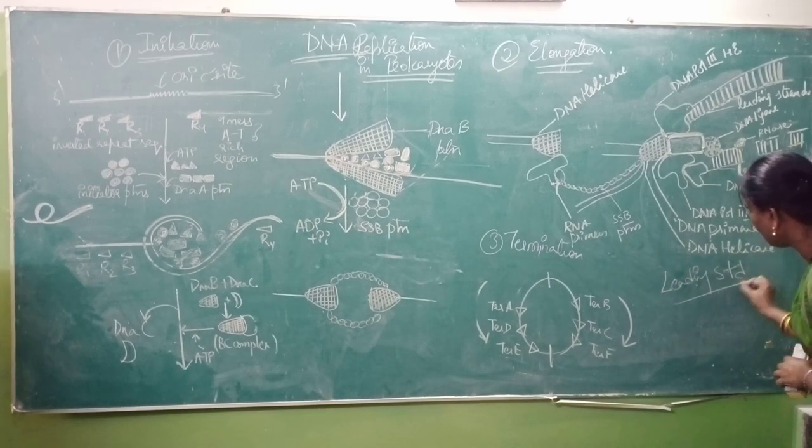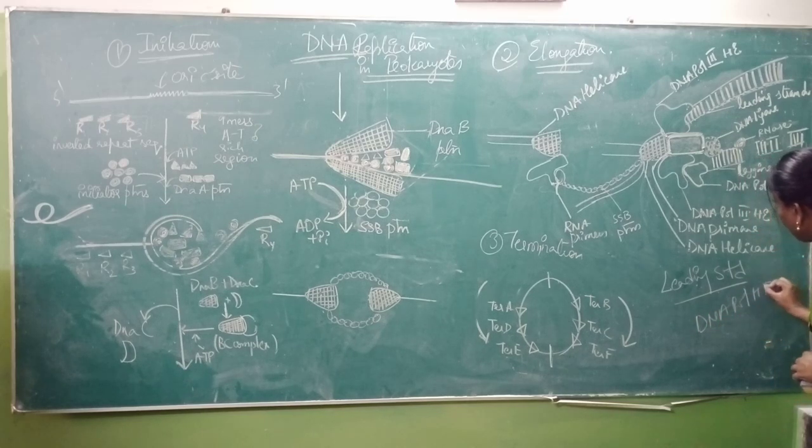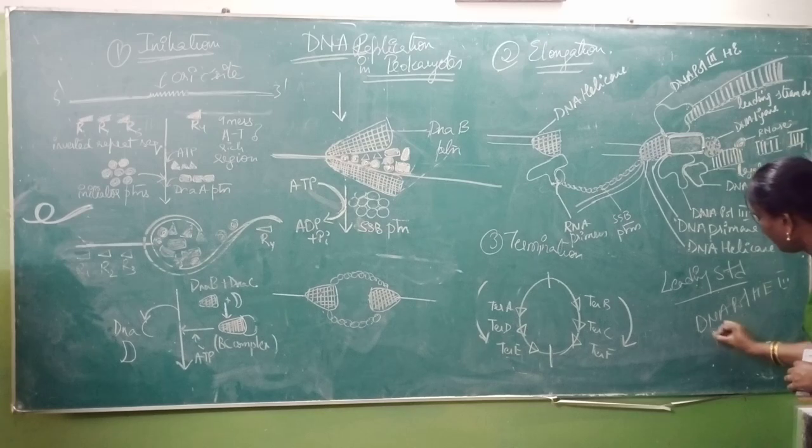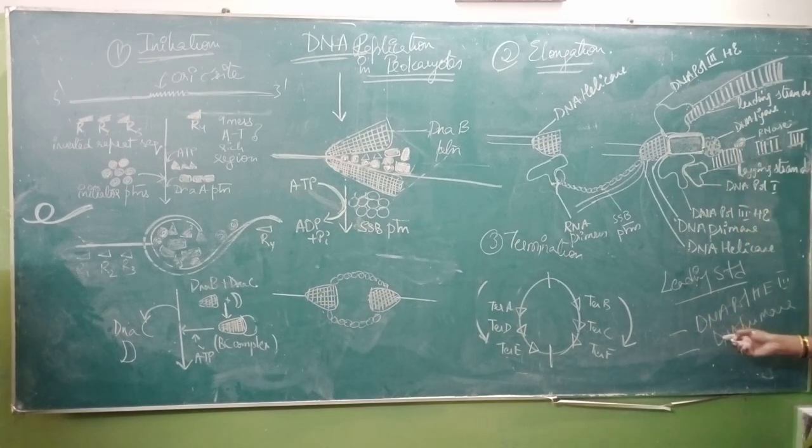The enzymes required for synthesis of the leading strand are DNA polymerase 3 holoenzyme and DNA primase.